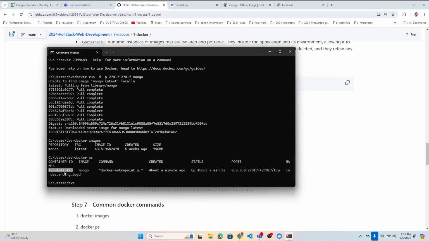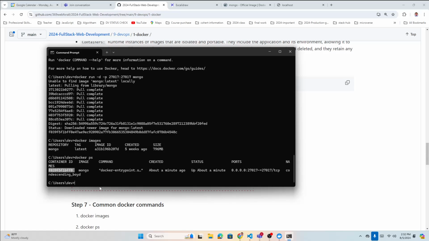And this is basically some code for that container name. You can see the image is called Mongo. Command, whatever here, I don't know what that is. About a minute ago, so this is live. This is what you're going to need if you want to delete this container, remove this container. This code you're going to need, but for now, let's not worry about that.